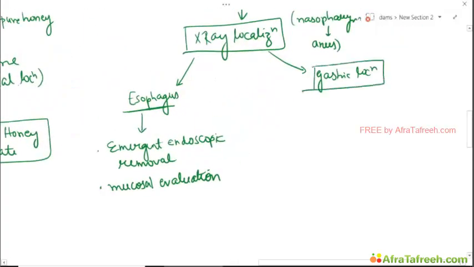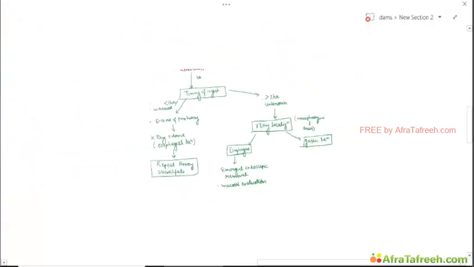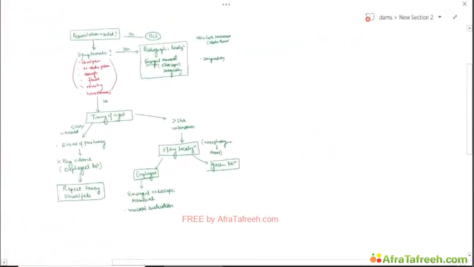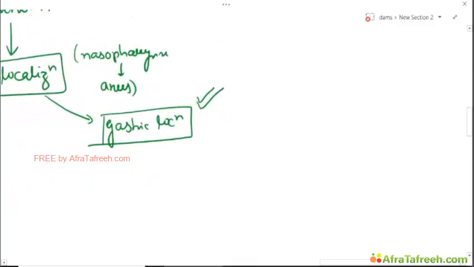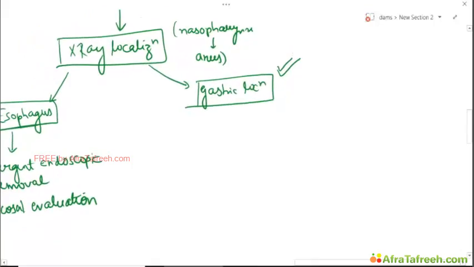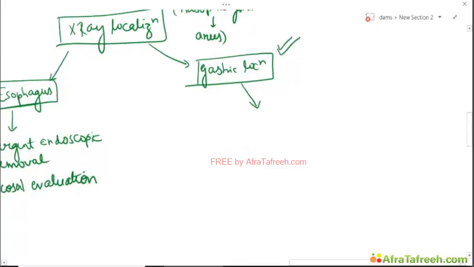If it is a gastric location, till this decision point, what we have discussed is very well evidence based, and the guidelines are crisp on this. But for the gastric location, there are a lot of controversies. Let's discuss the popular consensus. One of the guidelines suggests that once you have localized it into the stomach, further management depends on the age and the size of the battery.